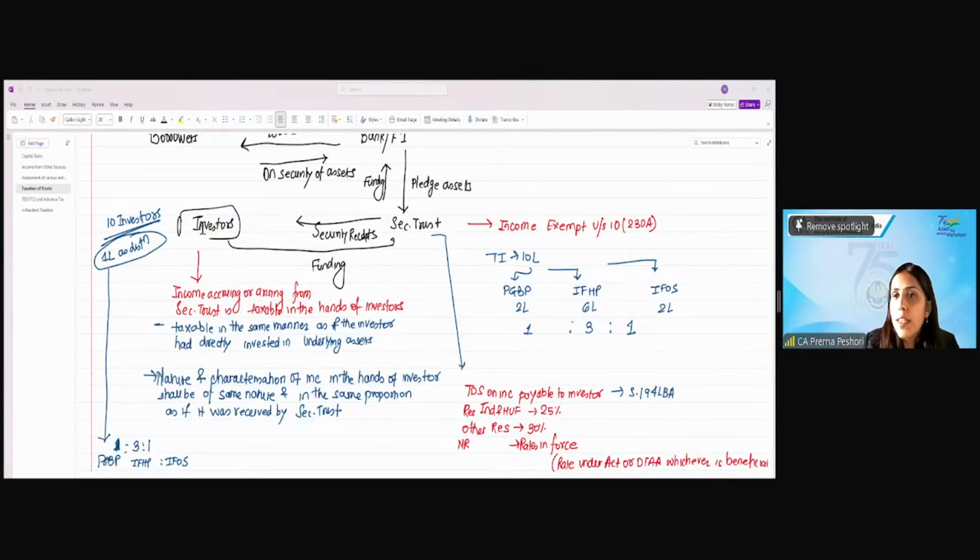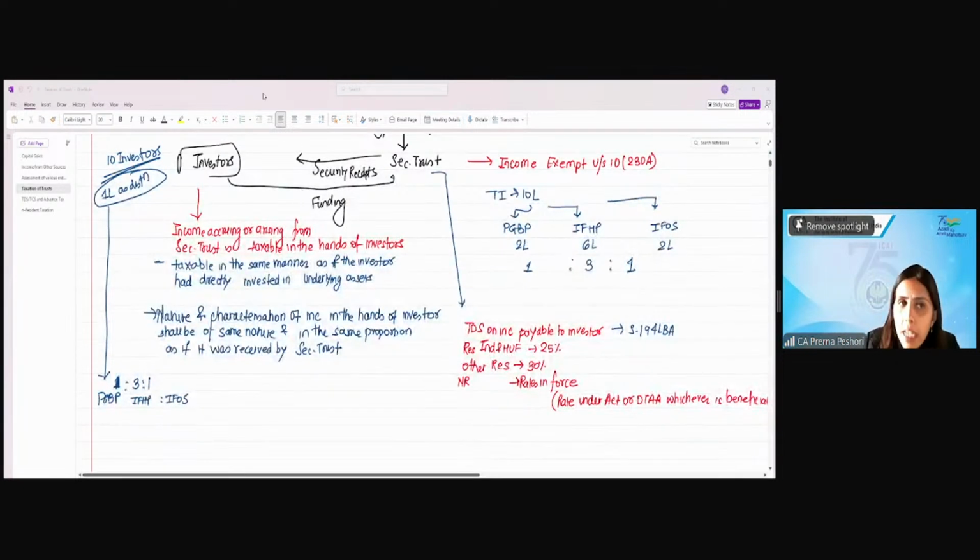Right? Now, when the securitization trust will pay the amount to the investors, it has to deduct the TDS under 194LBA. If the investor is resident, individual and HUF, 25%. In case of others, it is 30%. In case of non-resident, it is at the rates in force. Rates in force means rate under the Act or under the treaty, whichever is beneficial.